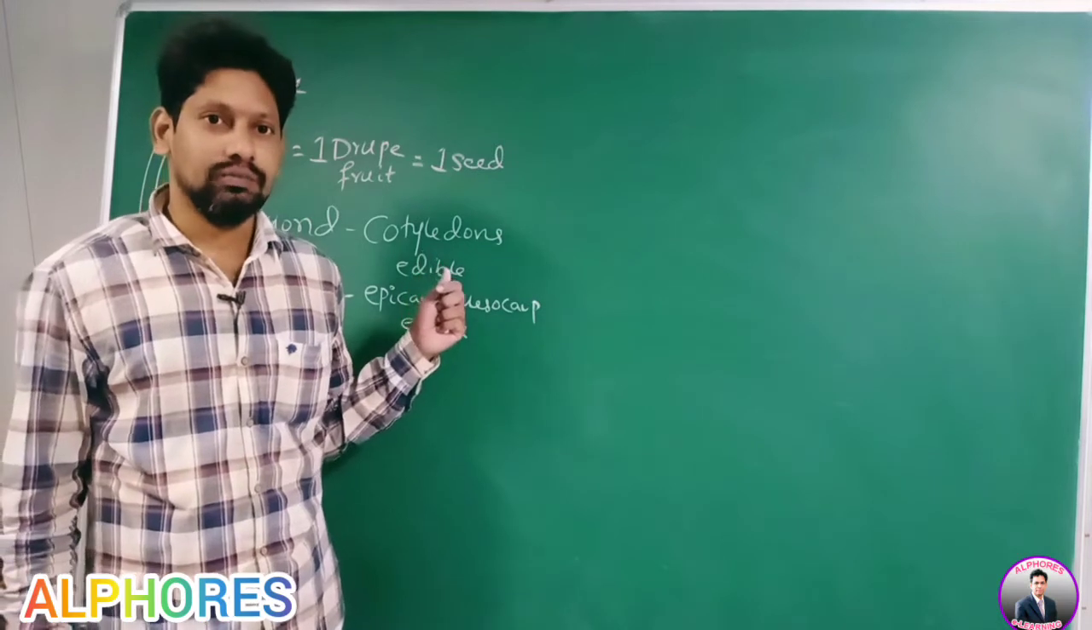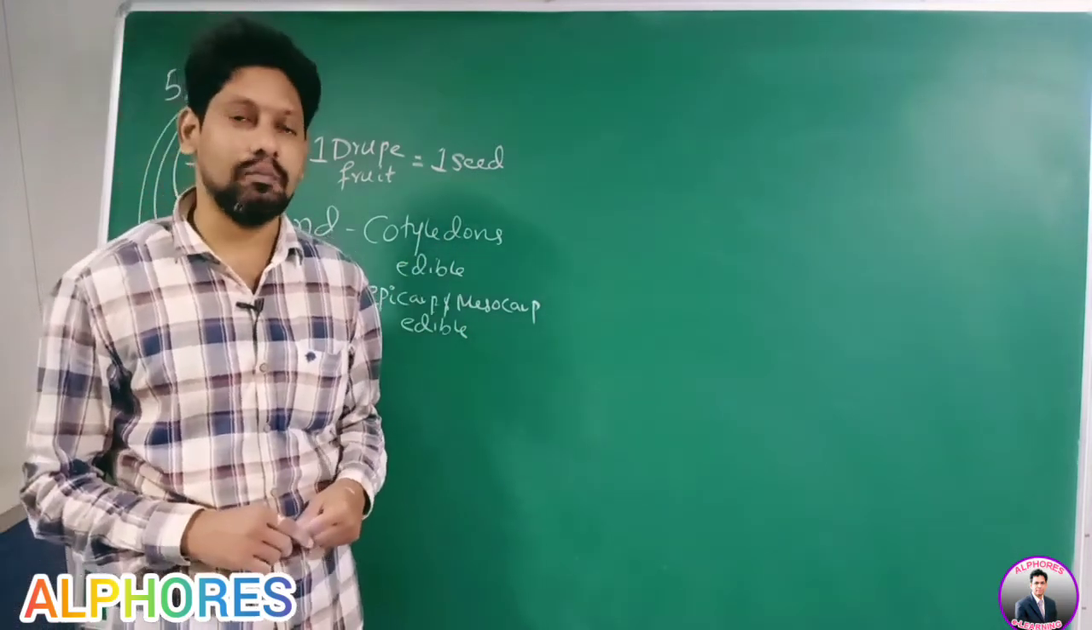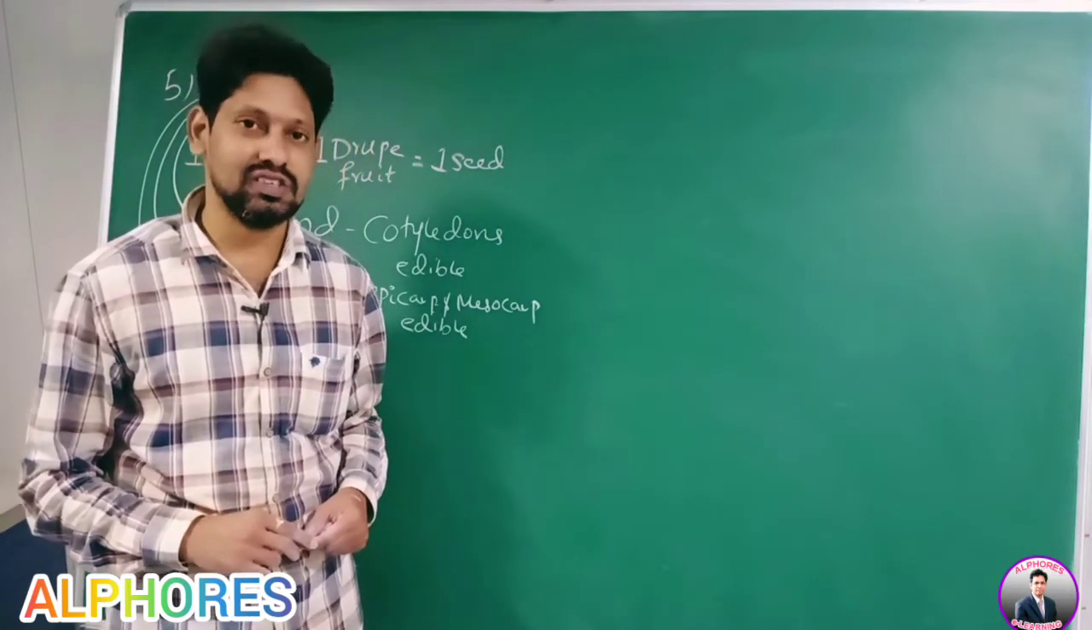These are some types of fleshy fruits. We are left with Balausta and Amphisarca. These two we will discuss in the next session.